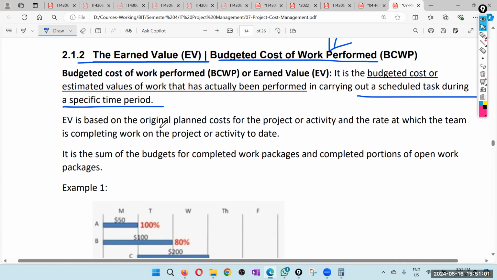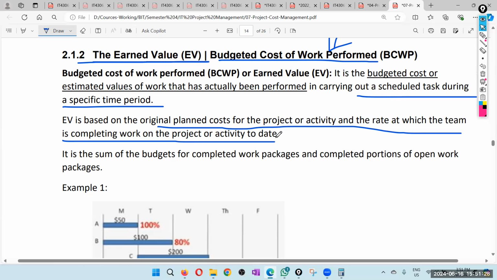Earned value is based on the original plan cost for the project or activity and the rate at which the team is completing the work on the project or activity today. This is not the actual cost, because our third parameter is actual cost. This is still according to the plan, but we consider how much percentage you have actually done.